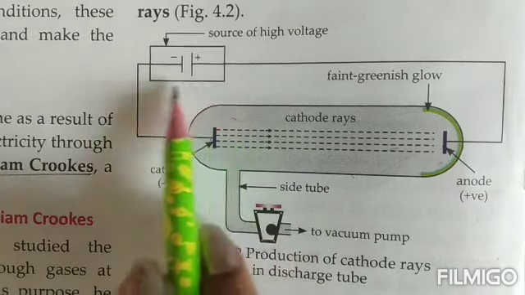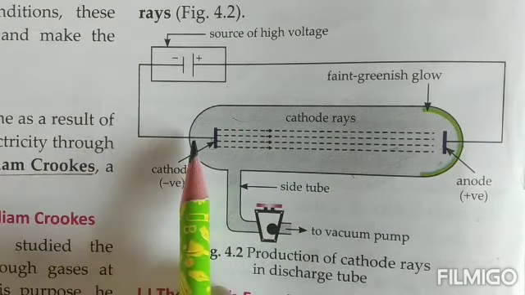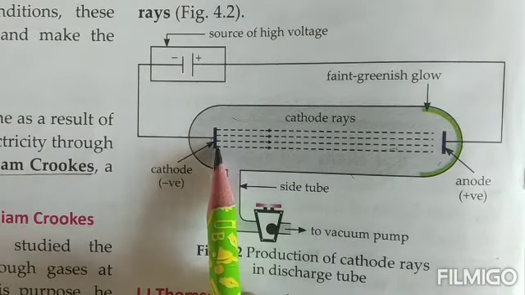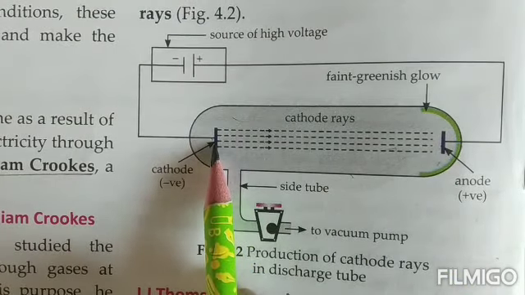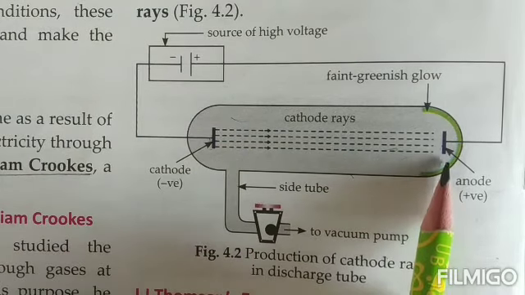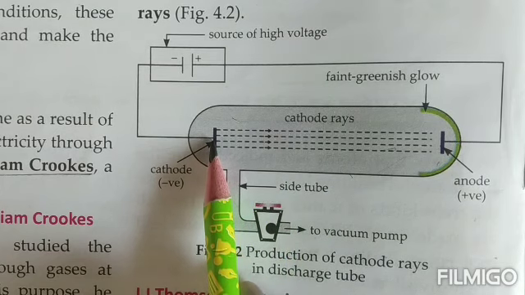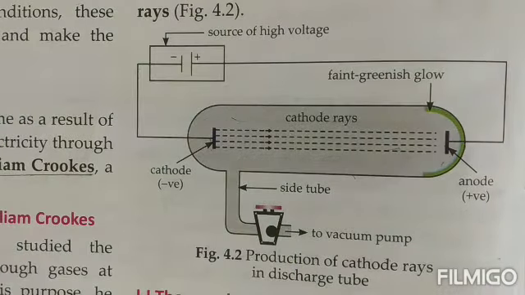Then when a very light electric current was passed through it, he saw that some rays started coming out from the cathode and moving towards the anode. Because these rays originated from the cathode, he named them cathode rays.